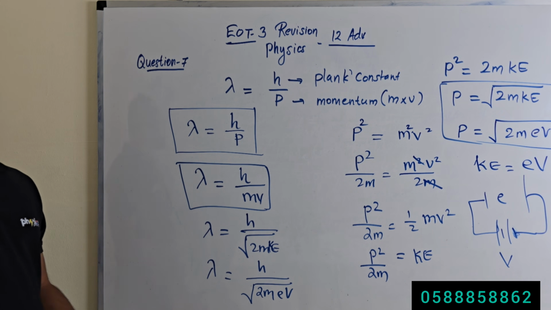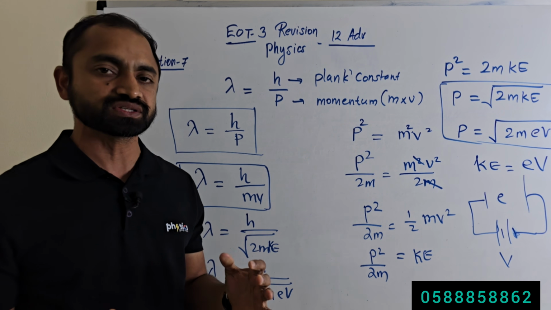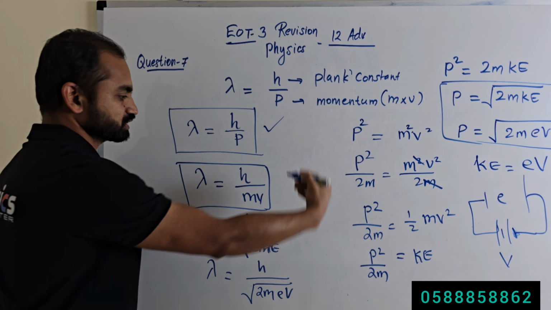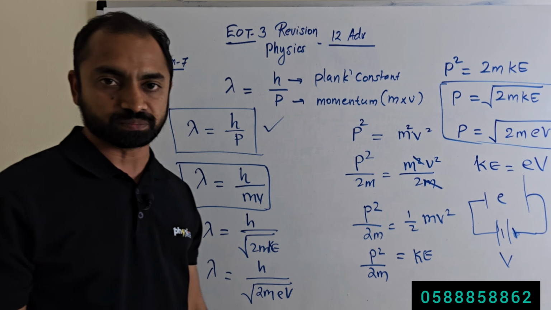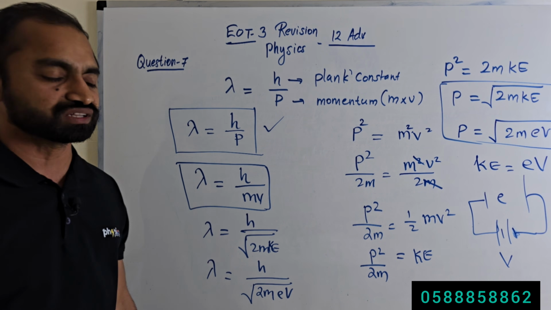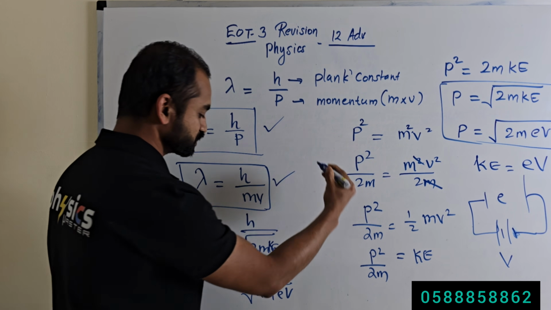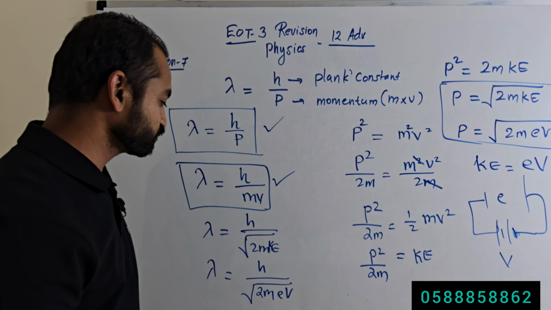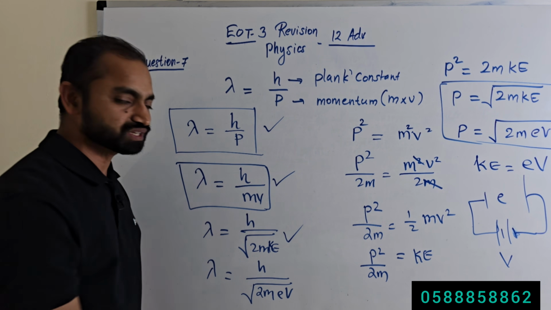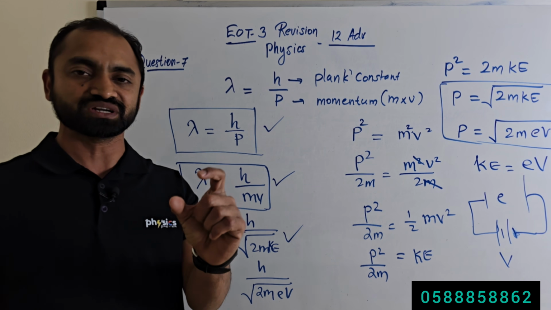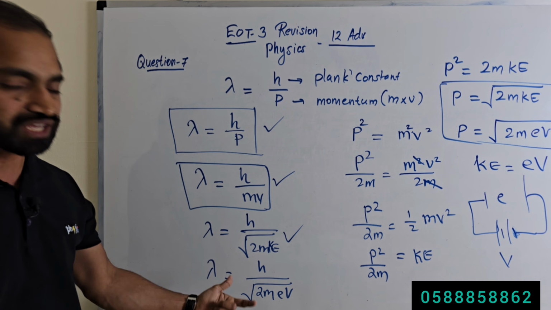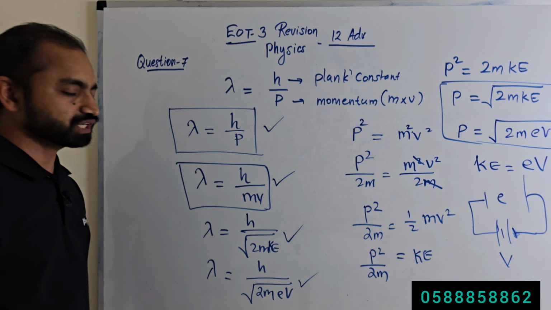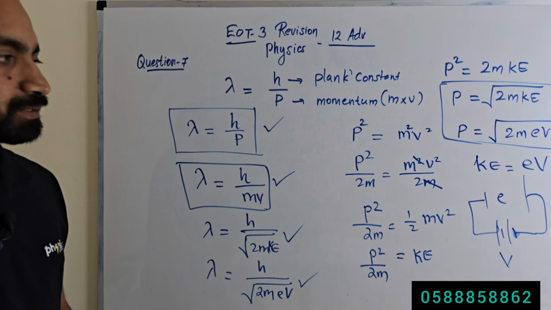If the momentum of the particle is given, you can calculate the de Broglie wavelength using this equation. If mass and velocity of the particle are given, you can calculate the de Broglie wavelength using this equation. If kinetic energy and mass of the particle are given, you can calculate it using this equation. And if the charge of the electron, the potential difference and the mass are given, you can calculate the de Broglie wavelength using the last equation.